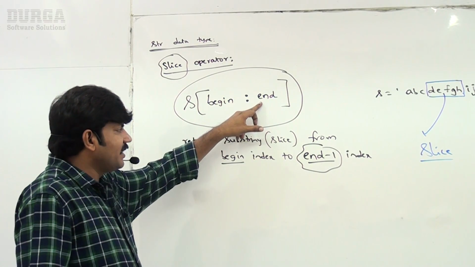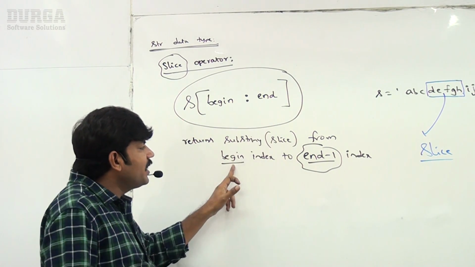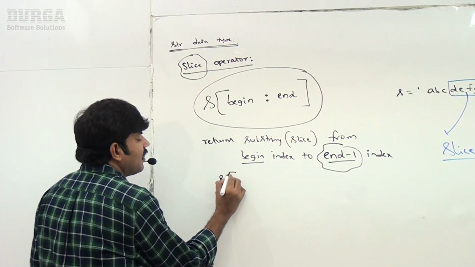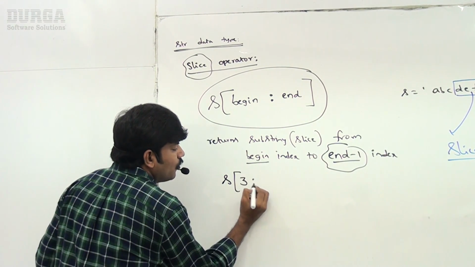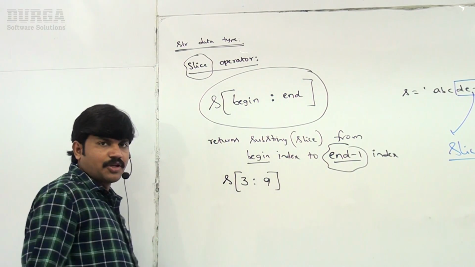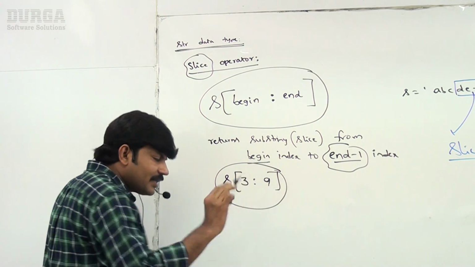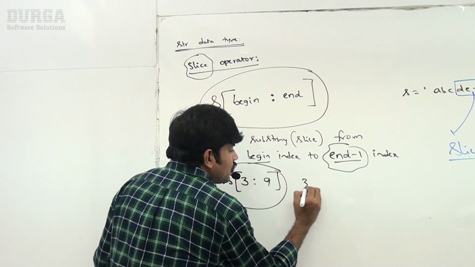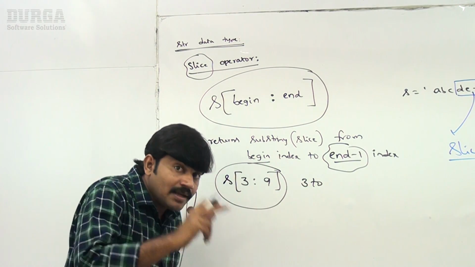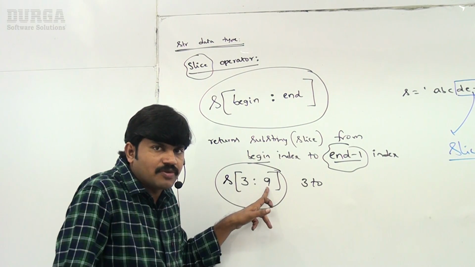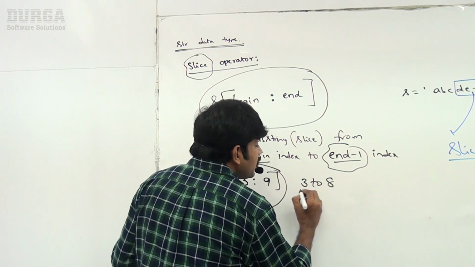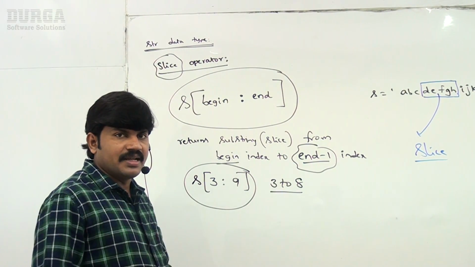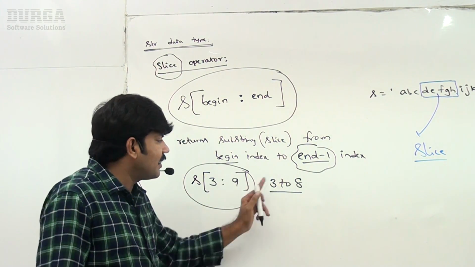Even though you specified end here, it always returns begin index to end minus 1. Like suppose I'm asking for 3 to 9. It returns the string from the third index to end minus 1. End minus 1 means 9 minus 1, which is 8. So 3 to 8: all characters located from the third index to the 8th index, that slice, that part, we are going to get.